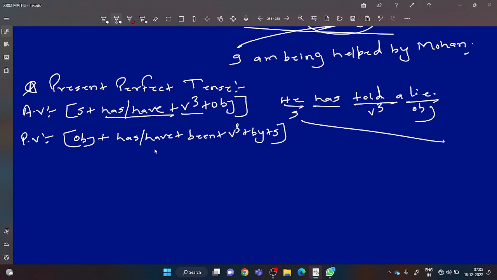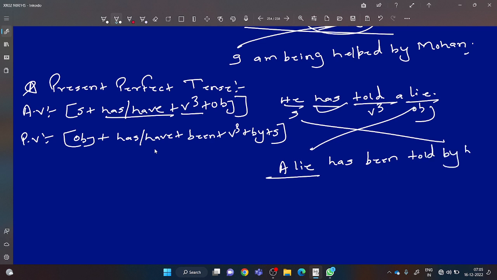Okay. So at first you will use the cross method. You will put the object at the place of subject. A lie. A lie is singular, it will take has. After has you will use been. Main verb V3, told. By. He will be changed into him.